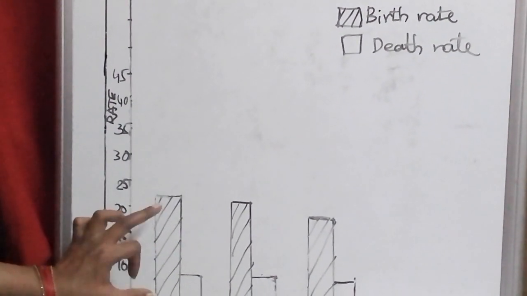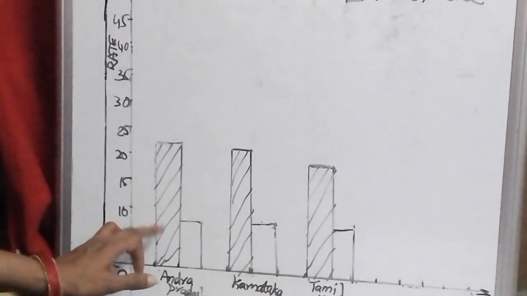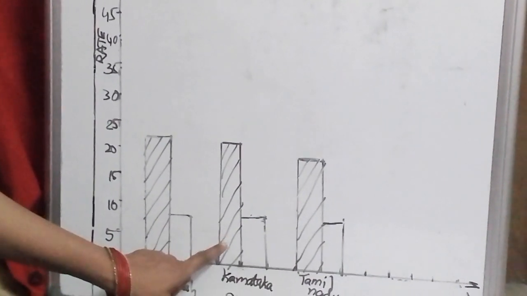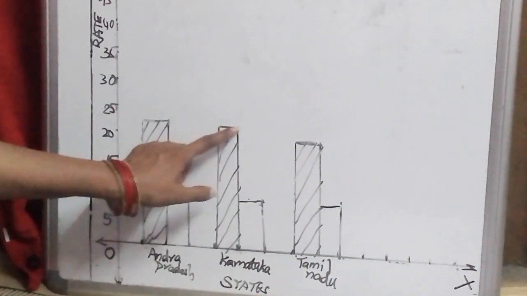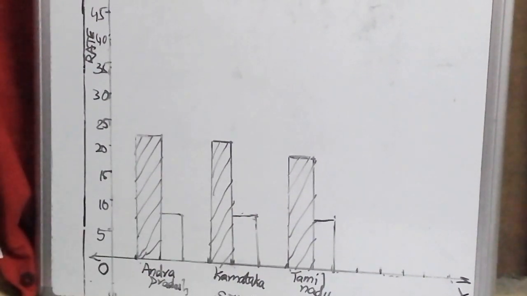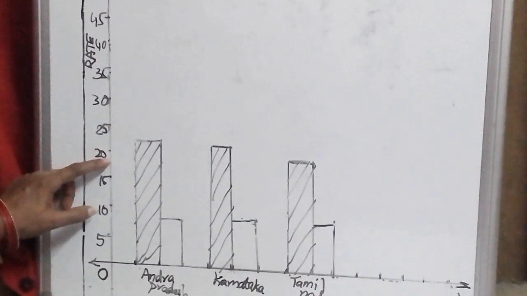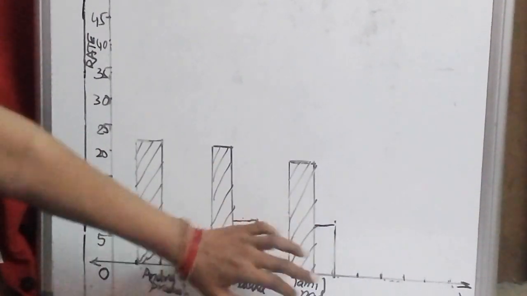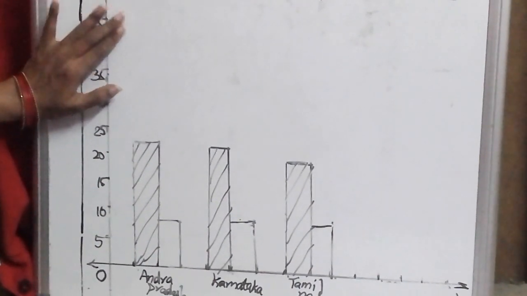To differentiate the birth rate and the death rate, the birth rate I have shaded, the death rate I am not going to shade. So this is the way you have drawn. Now here this is also 22. So from 20 count 4 lines and draw the line. Next, Tamil Nadu. Tamil Nadu is having 19. 19 means you should draw the line 2 lines below 20 and then shade it. Like that you continue drawing all this and complete the double bar graph.